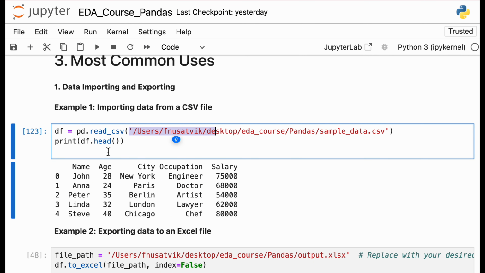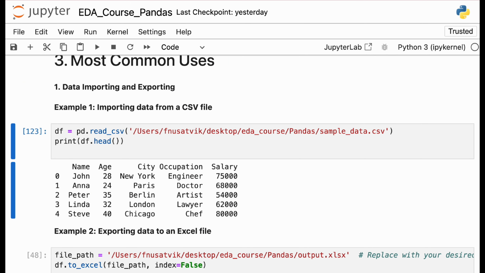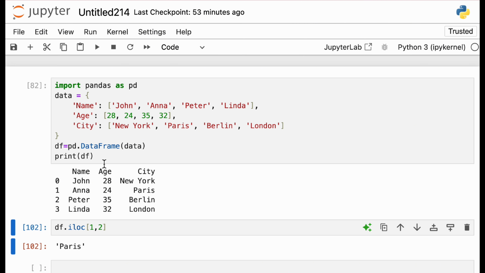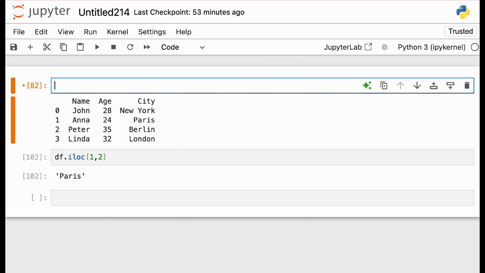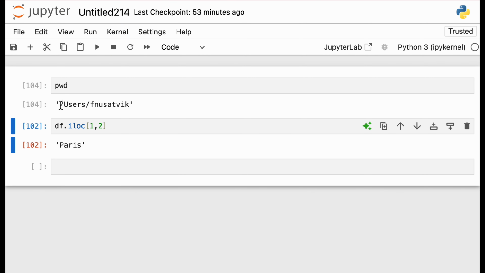read that. And what does df.head do? When you use this, it will print the first 5 rows of your data set. Now the point comes: how do we know where my file is located right now? In your Jupyter, if you just type pwd, it gives the Python working directory. It will give you the directory that you are working in.